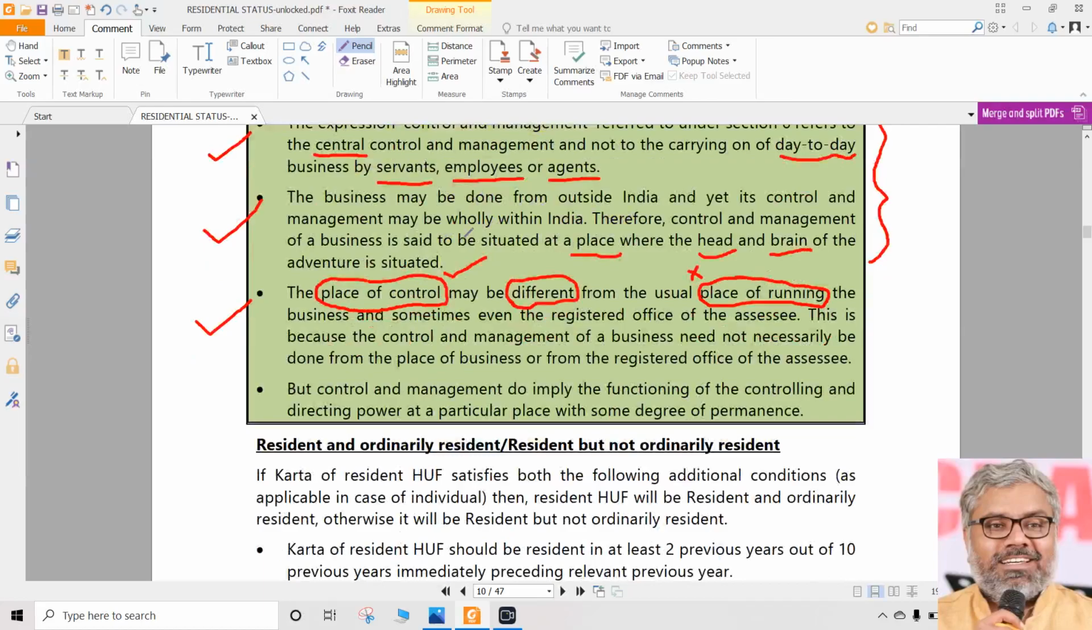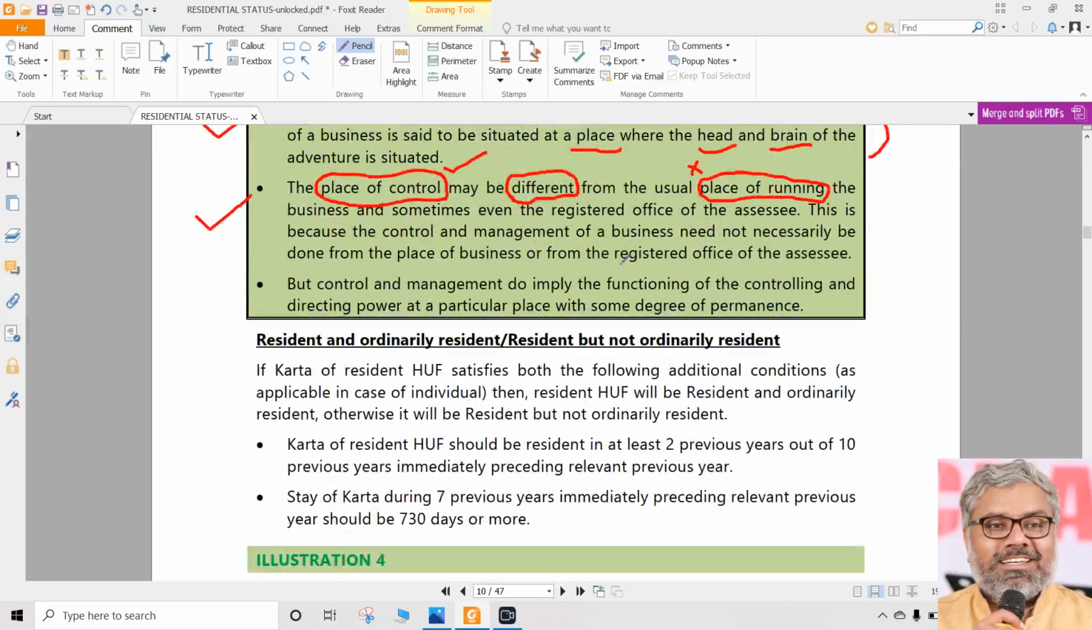And in the same way, what is the place which matters? Where the head and brain of the adventure is situated, that matters. Same thing just expressed in a different way. Will place of running matter or place of control matter? Once again, place of control matters, the place of running does not matter. And not only that, the registered office of the business also does not matter. Registered office, where is it situated? Doesn't matter. That location is also irrelevant.